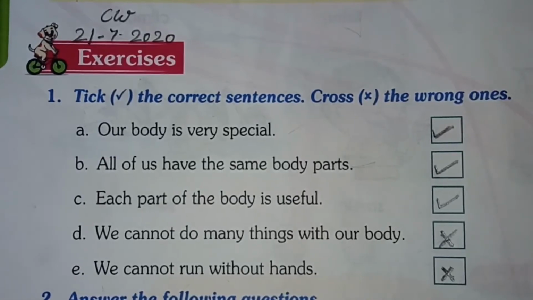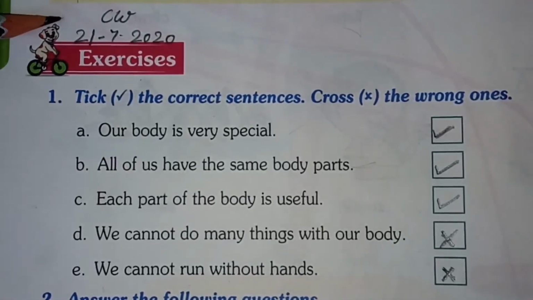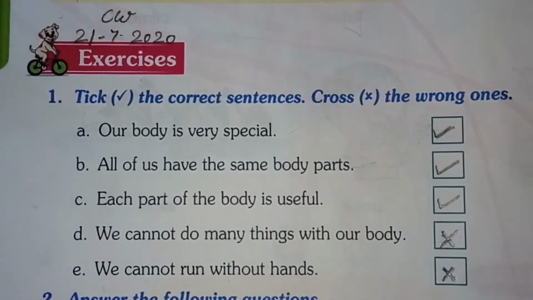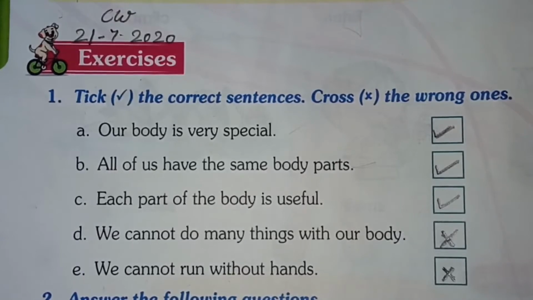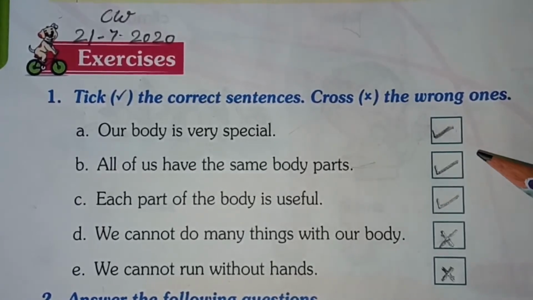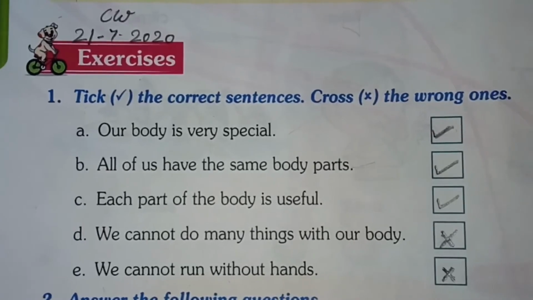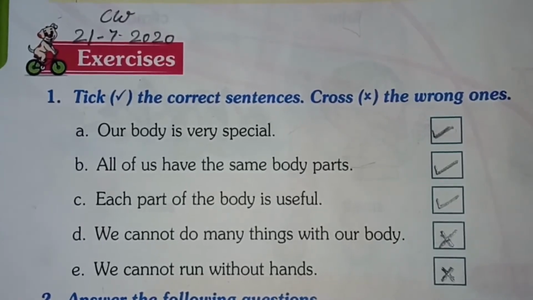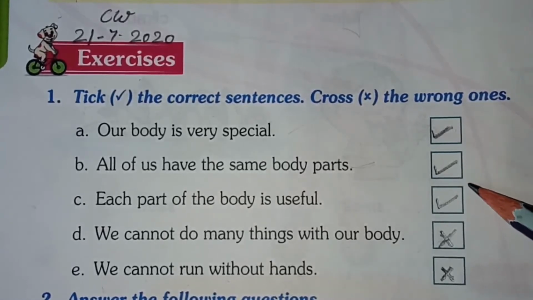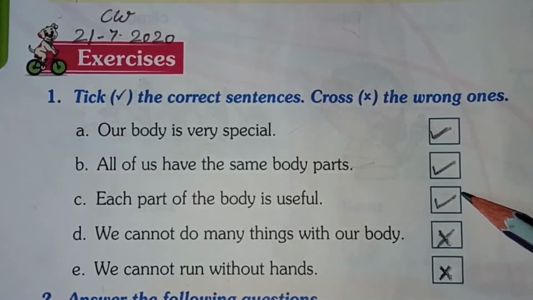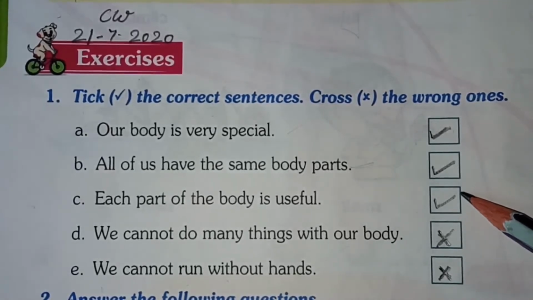Now exercise. You have to write your date, 21st/7/2020. Tick the correct sentence and cross the wrong ones. Our body is very special. Yes, we all know our body is very special. So, correct. All of us have the same body parts. Yes, we all have the same body parts. Each part of the body is useful. Yes, each part of the body is very useful.